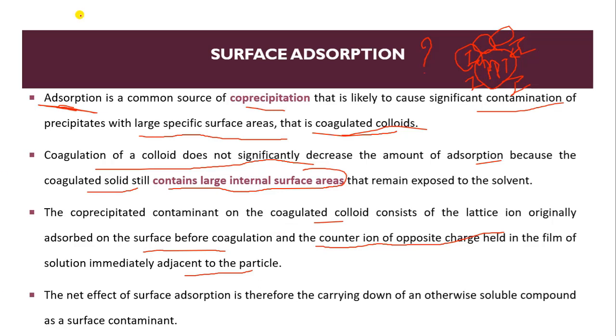The net effect of surface adsorption is therefore the carrying down of an otherwise soluble compound as a surface contaminant. We should take care of this, otherwise our compound will have impurity on the surface. So this is our surface adsorption.